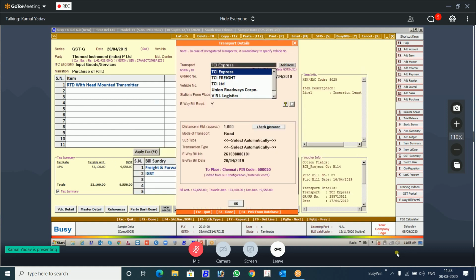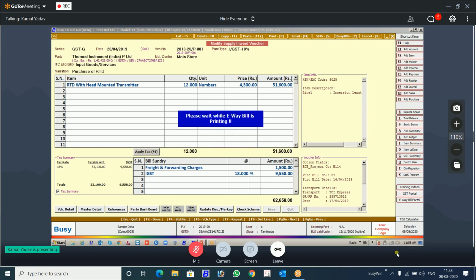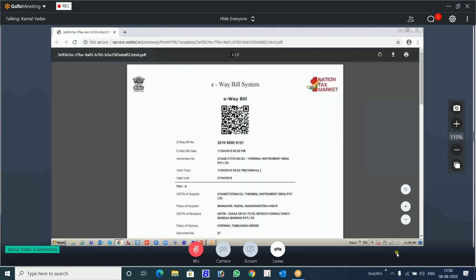The E-way bill number is already generated with the details. Now when you say print E-way bill, it will be automatically printed here in your browser. No need of CAPTCHA, and it's fast also. From here you can download. There is a download button and there is a print button. So this is the one change that has been done.